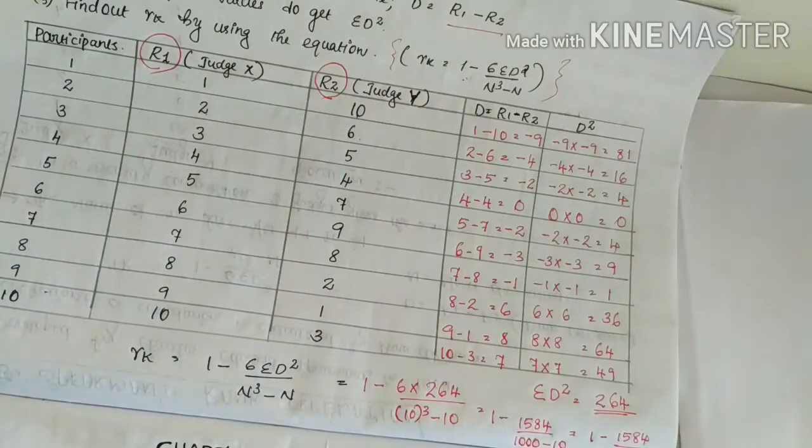So these are the three common methods used to find out the correlation between two variables. The first one is the scatter diagram, the second one is Karl Pearson's, and the third one is rank correlation, Spearman's rank correlation. These are the three important measures used to find out the correlation between two or more variables.